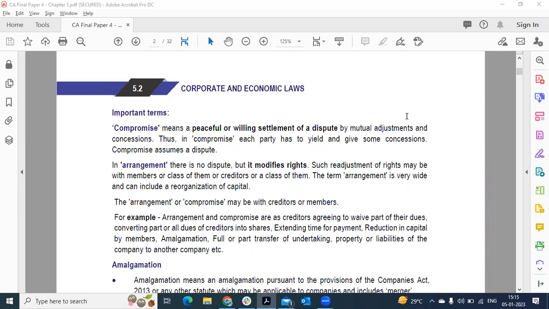Compromise is a very commonly used word. When we have some dispute, we go to a person to compromise. Compromise happens when there is a full settlement of a dispute. If both persons have a dispute, they come to a person to solve it. But in an arrangement, there is no dispute, it just modifies the rights.